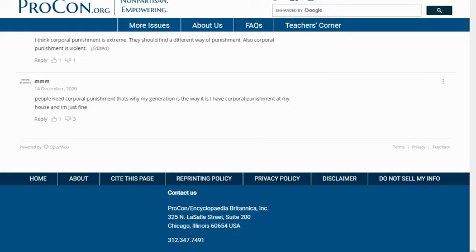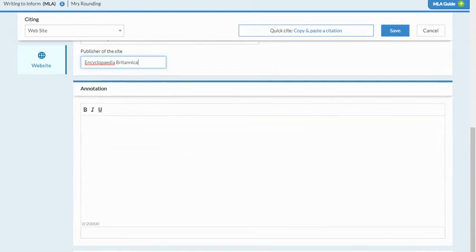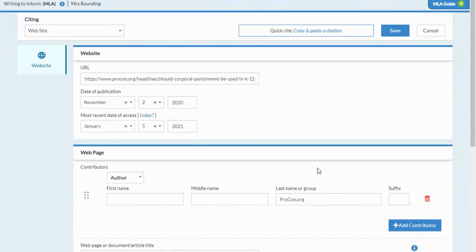So Encyclopedia Britannica is the publisher of this website. So I'm going to write Encyclopedia Britannica in my publisher spot, or you can copy and paste it if you want the exact spelling. And I am double checking to make sure I have everything I need, and I am clicking on save.